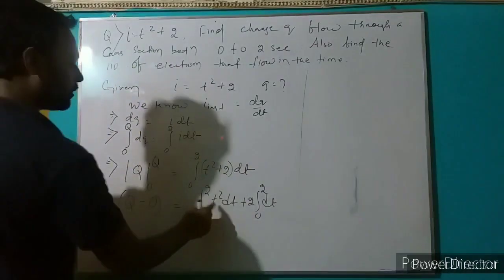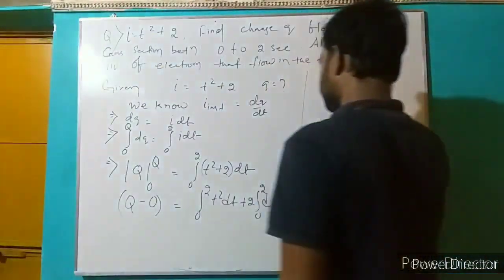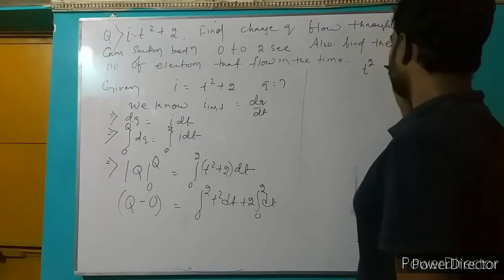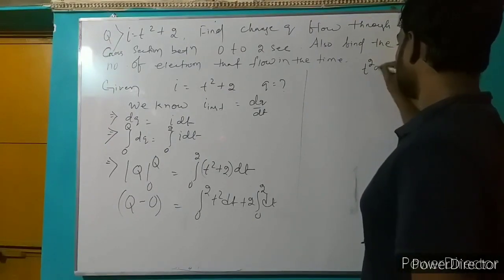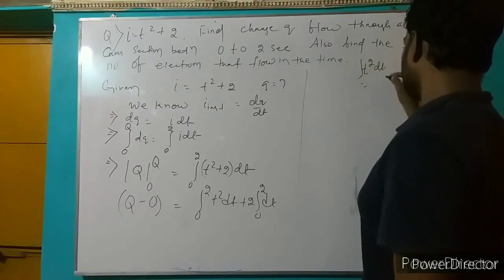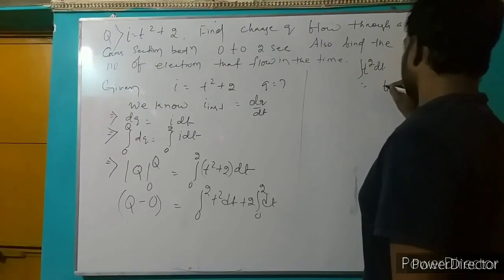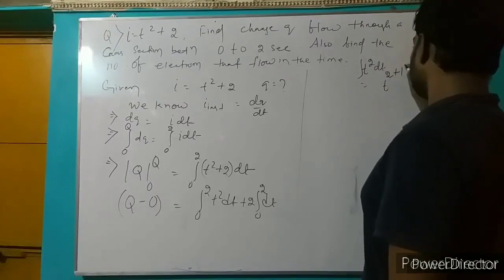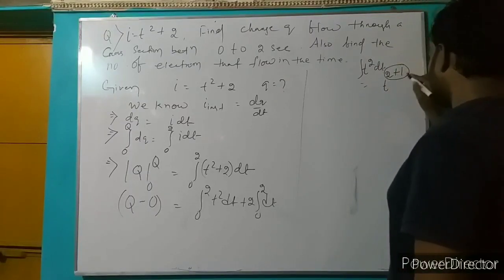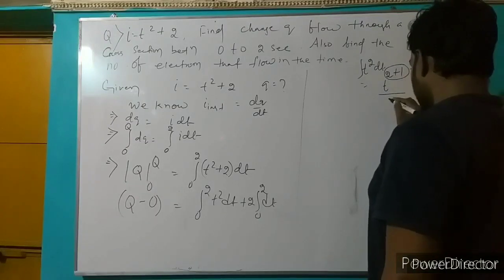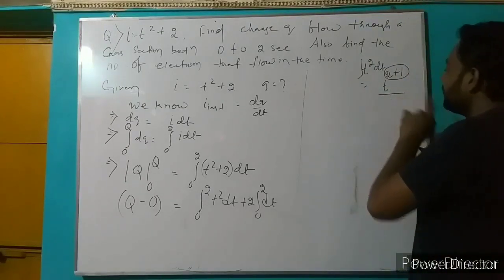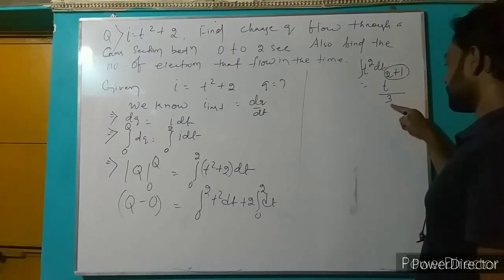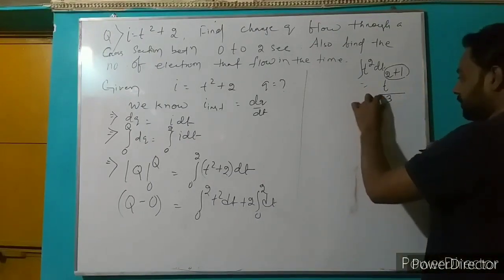Now, if we integrate t square, it can be represented as t with power 2 increased by 1 unit, and the new power 2 plus 1, which is 3, goes in the denominator.